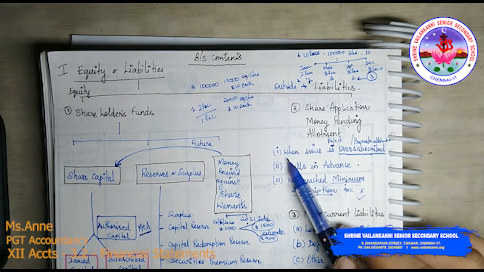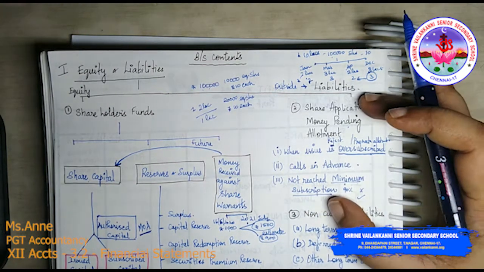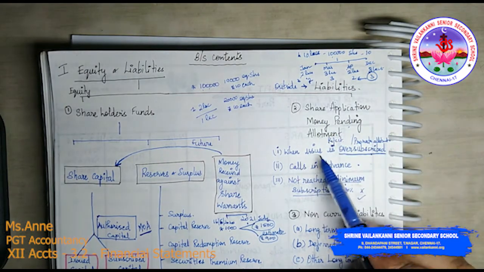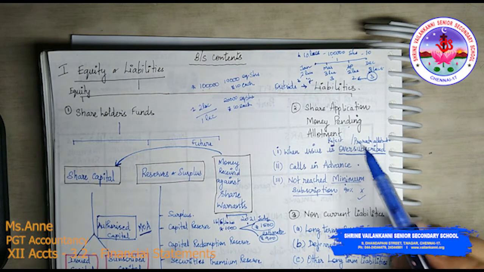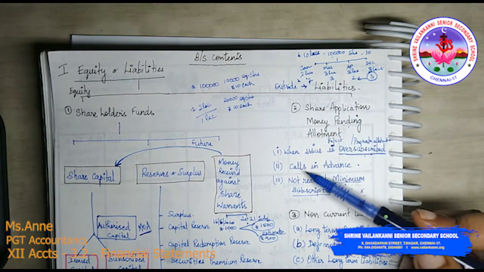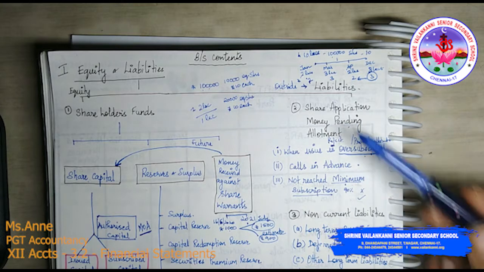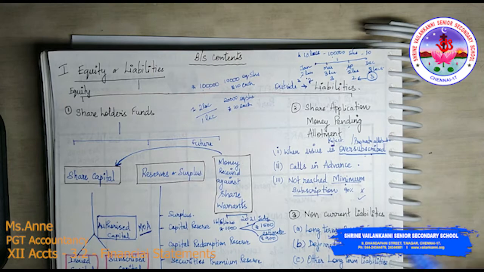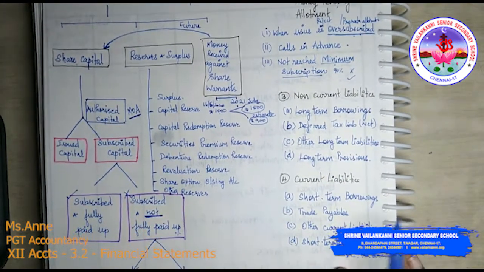Please make sure that you understand this part alone. So share application money pending allotment, what does it mean? When the issue is oversubscribed, you have to transfer it to share application money pending allotment. When there is a calls in advance, that money will go here. Then if the minimum subscription is not reached, this amount will go here. Okay, then the next part is the non-current liability.